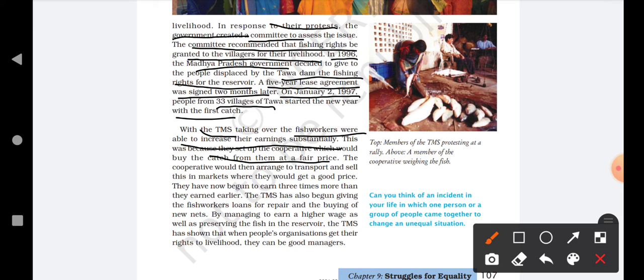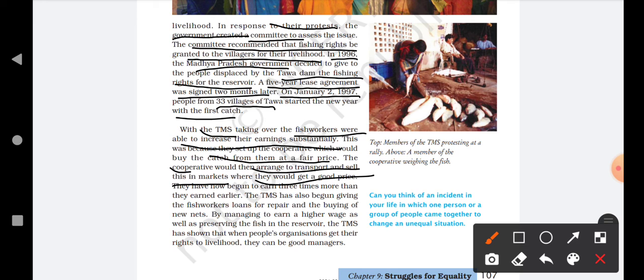Now what the cooperative used to do is arrange transport and sell this fish in the market, and they can get a good price. They have now begun to earn 3 times more than they earned earlier. The people who used to live in the village near the Tawa Dam started earning much better than what they used to earn earlier.